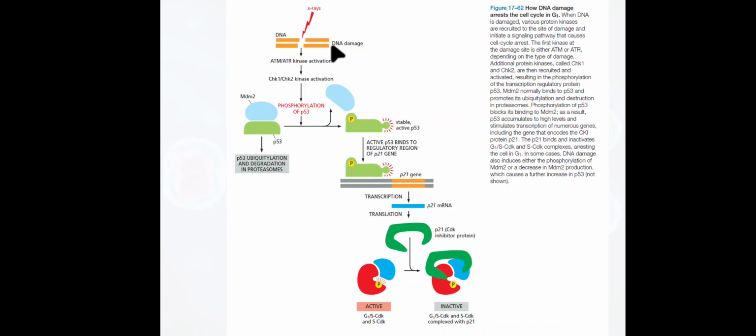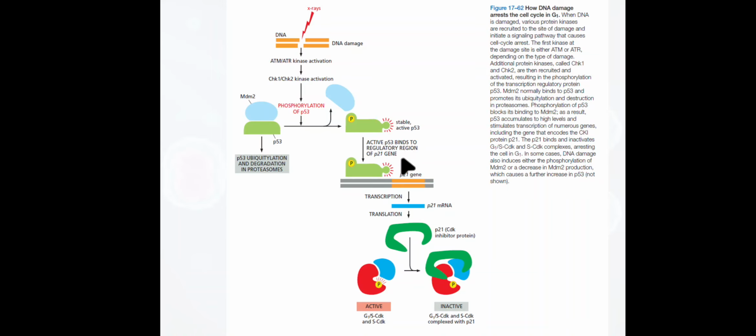So this is the overall procedure of how DNA damage arrests the cell cycle in G1. When there is DNA damage, ATM or ATR kinase is activated, which in turn activates CHK1 and CHK2 kinases that result in phosphorylation of p53, allowing MDM2 to be set free, and p53 becomes active.